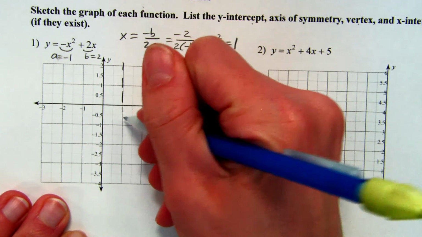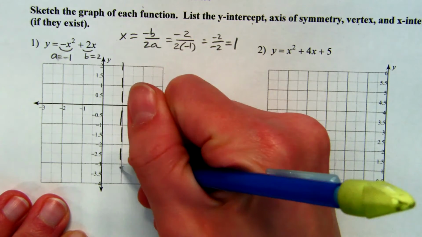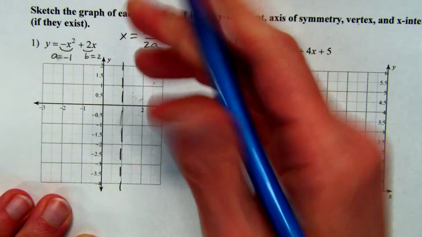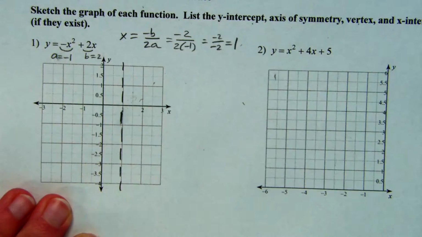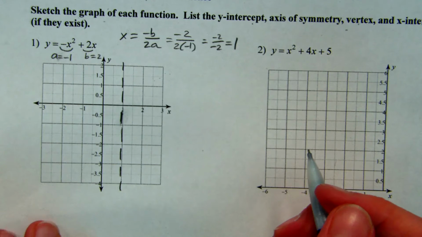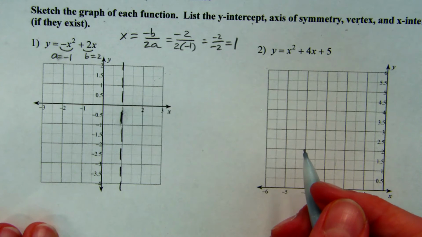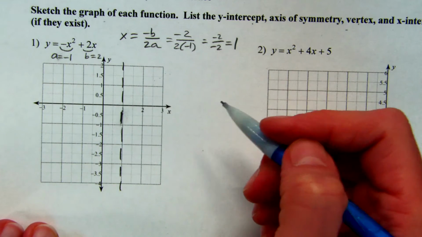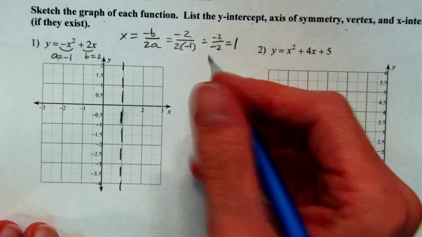And we can just put in a vertical line. They usually make it dashed. It's not officially part of your graph. It's just a line of symmetry that kind of lets us know where the middle of the graph is going to be. And then I'm going to go ahead and set up my table, and we'll just find the rest of the vertex while we're in the middle of it.